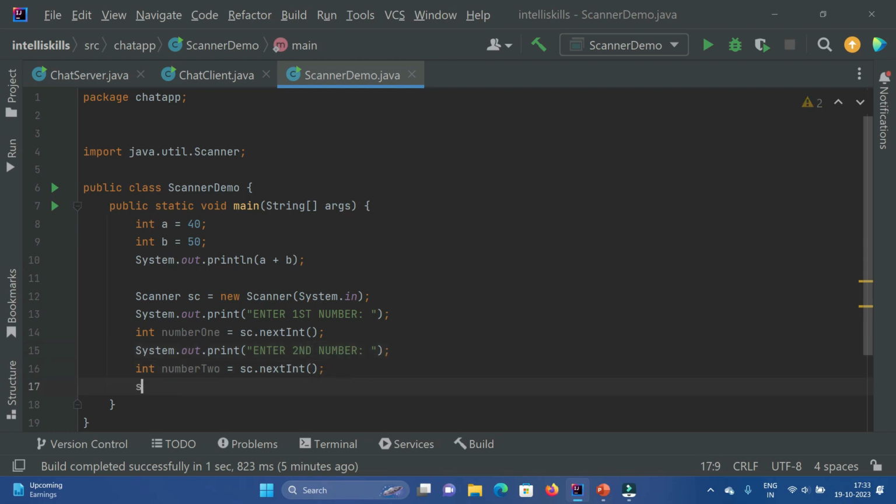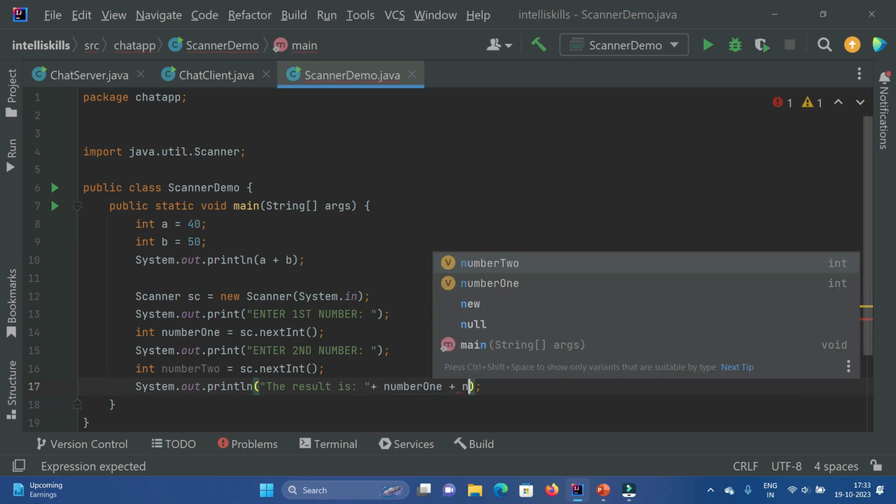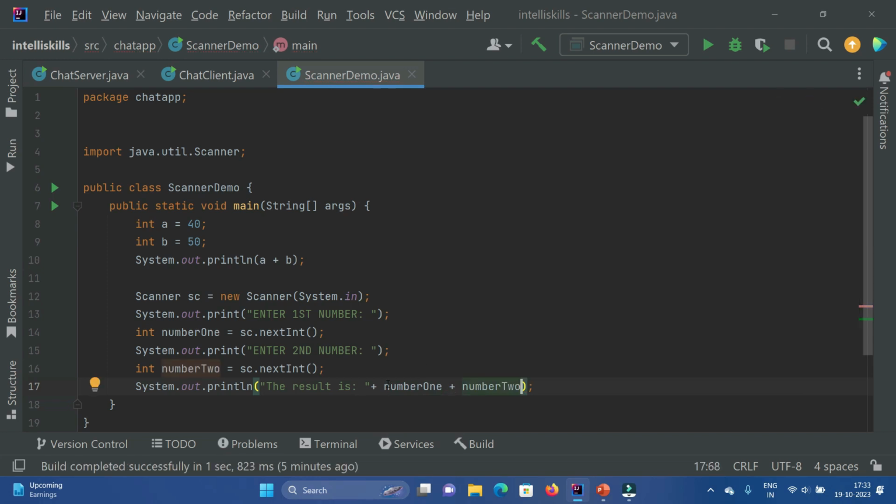When we are supposed to print it, we'll say the result is, and we are going to concatenate num1 plus num2. This num1 plus num2 is supposed to be under parenthesis. Why? Because if you do not include it under parenthesis, it will concatenate everything and your answer will come wrong. This is the problem.